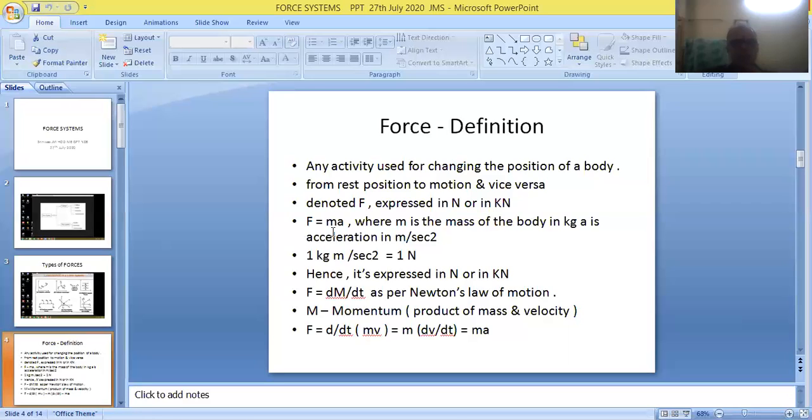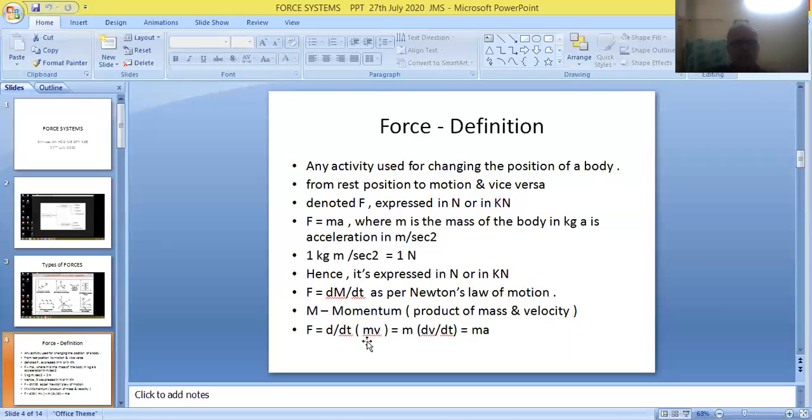And this is the formula: F is equivalent to ma, obtained from Newton's second law of motion. Mass of the body in kg and acceleration in meter per second square, and 1 kg meter per second square is equivalent to 1 Newton. So therefore, forces are always expressed in terms of newtons or in terms of kilonewtons.